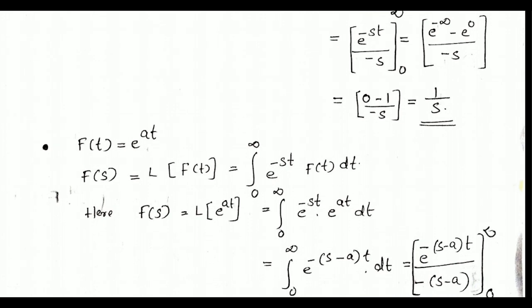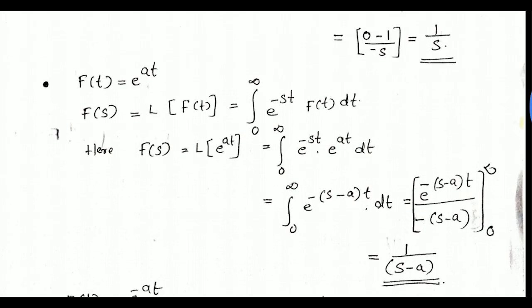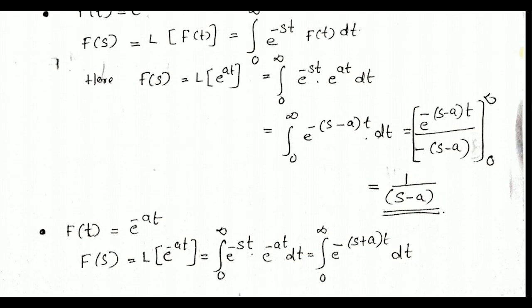Then the next question, f of t equal to e raised to at. From definition, f of s is equal to the integral from 0 to infinity of e raised to minus st f of t dt. Substitute the value of f of t. We get the integral from 0 to infinity of e raised to minus st into e raised to at dt, which is equal to the integral from 0 to infinity of e raised to minus of s minus a into t dt.